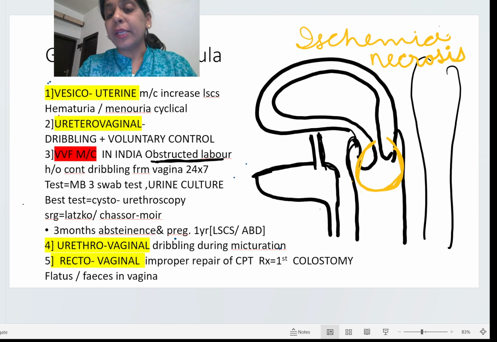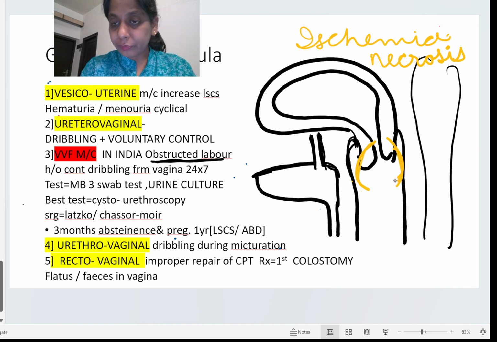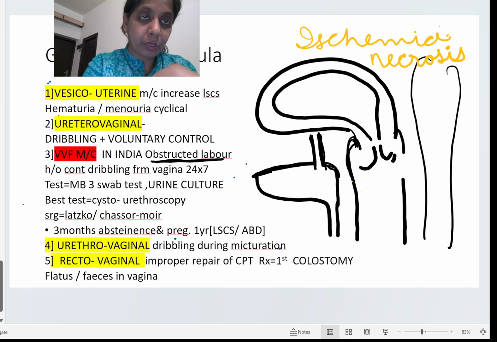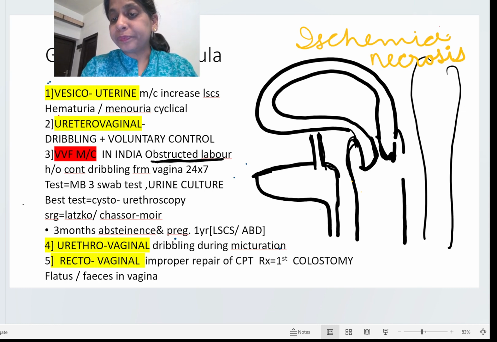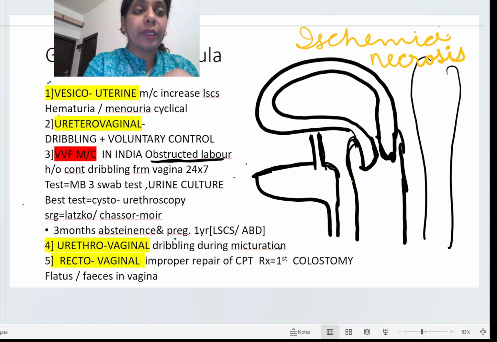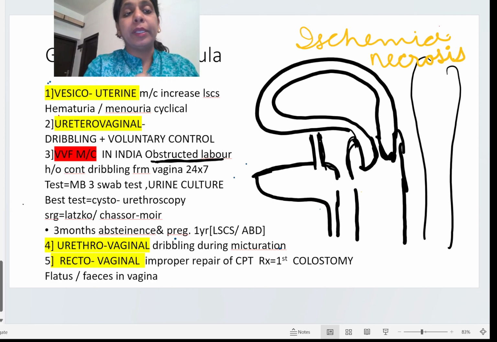Due to this ischemic necrosis, the whole area where the pressure was there during the obstructed labor gets sloughed or necrosed. When this area gets necrosed, these tissues will die and there will be a communication like this, and a vesico-vaginal fistula will be formed.